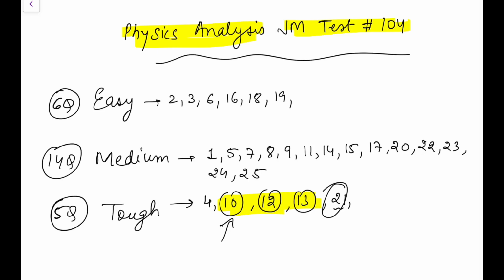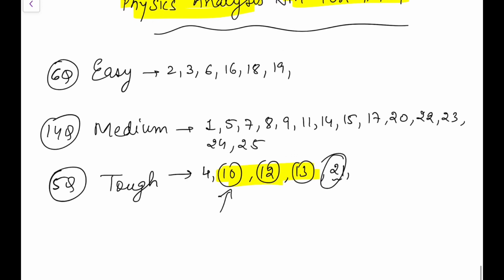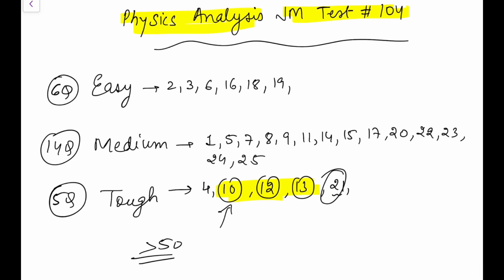Otherwise you can see the rest of the analysis, but I strictly advise don't do it unless you want to go for an adventure ride, you can try it. As per me, if you can search out easy and medium questions in the midst of these calculation blunders, then you can get 13-14 questions, so 50 plus marks in that case, but I doubt how many will get if they actually attempt this paper. So I'm not going into other detailed analysis, there's no point in giving it. Just see the paper if you wish.